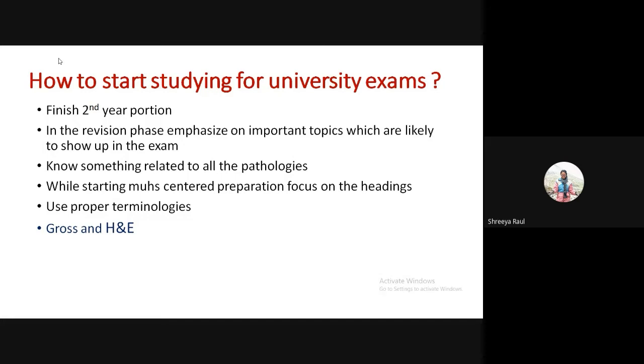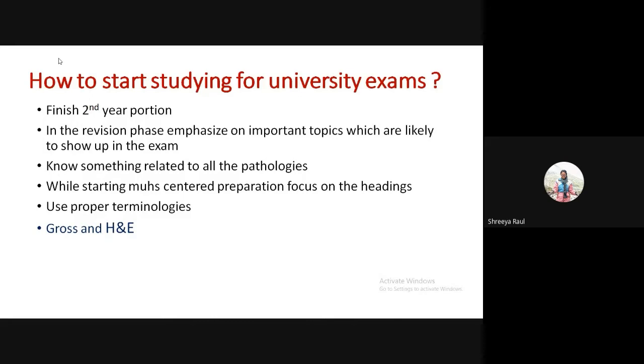And nobody is asking you to learn all the mutations, everything. Don't get overwhelmed by the portion of pathology. All you should know is, in every system, what pathology is there, how do you clinically diagnose those, what markers are used, what investigations are to be done. If you start reading less as a student and more as a clinician, this will help you to get well versed with medicine at an earlier stage. So that's a plus point of that.